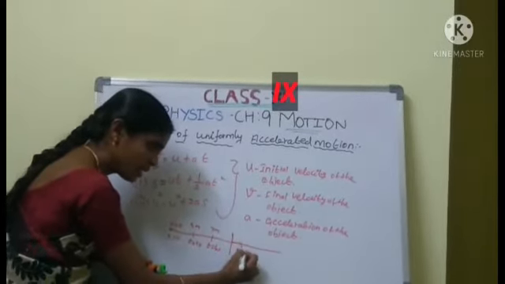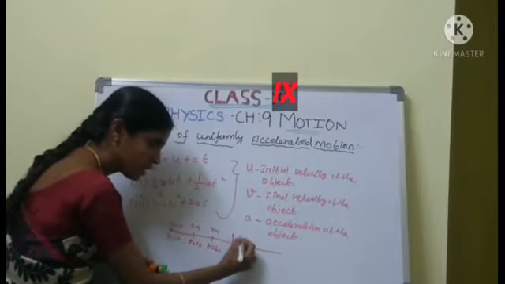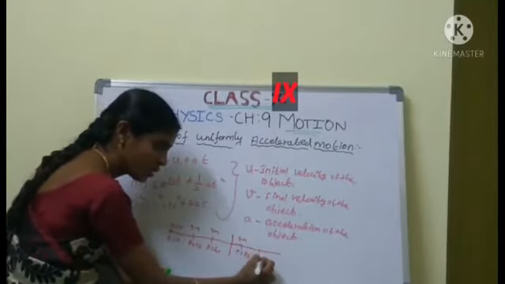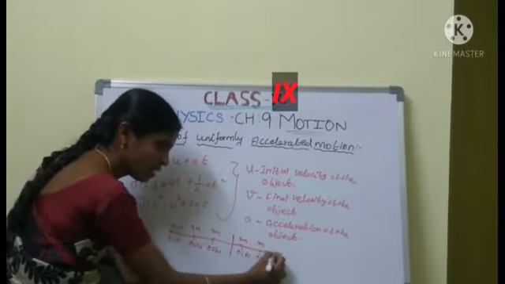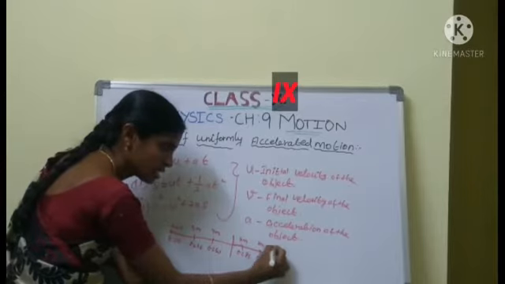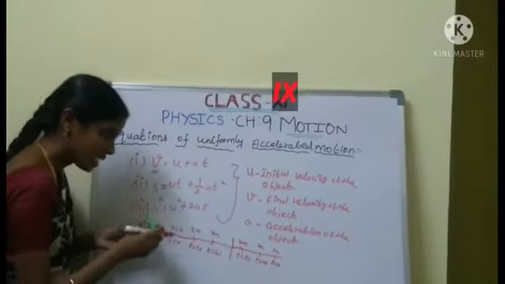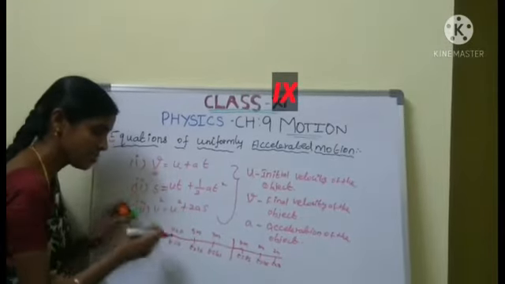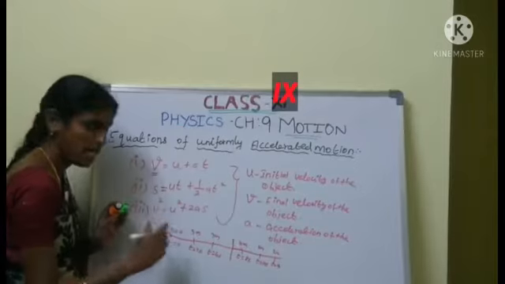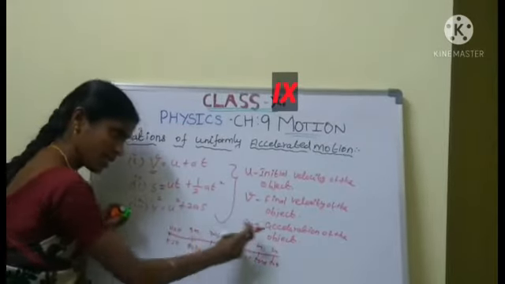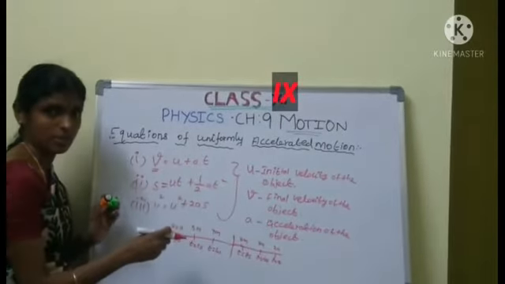T equal to 8 seconds, the car has moved 6 meters. T equal to 10 seconds, 4 meters. Decreasing, at 12 seconds, 2 meters. That is the acceleration. Acceleration means increasing the velocity or decreasing the velocity of the object. That is called the acceleration.